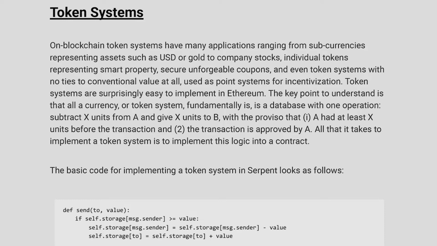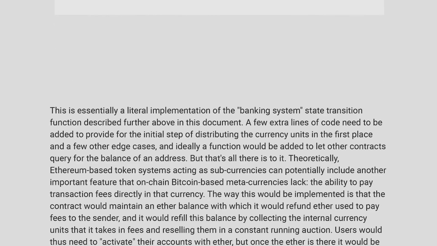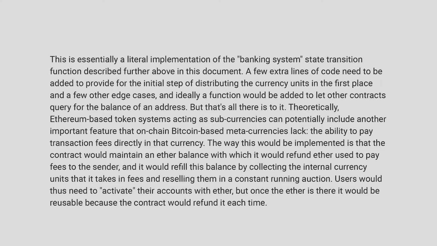All that it takes to implement a token system is to implement this logic into a contract. The basic code for implementing a token system in Serpent looks as follows. Look at that code. This is essentially a literal implementation of the banking system state transition function described further above in this document. A few extra lines of code need to be added to provide for the initial step of distributing the currency units in the first place, and a few other edge cases, and ideally a function would be added to let other contracts query for the balance of an address. But that's all there is to it.